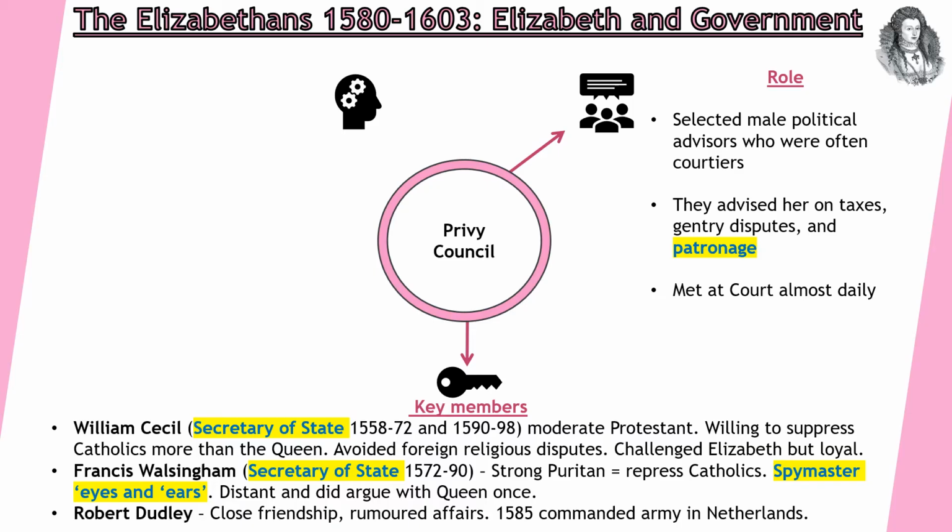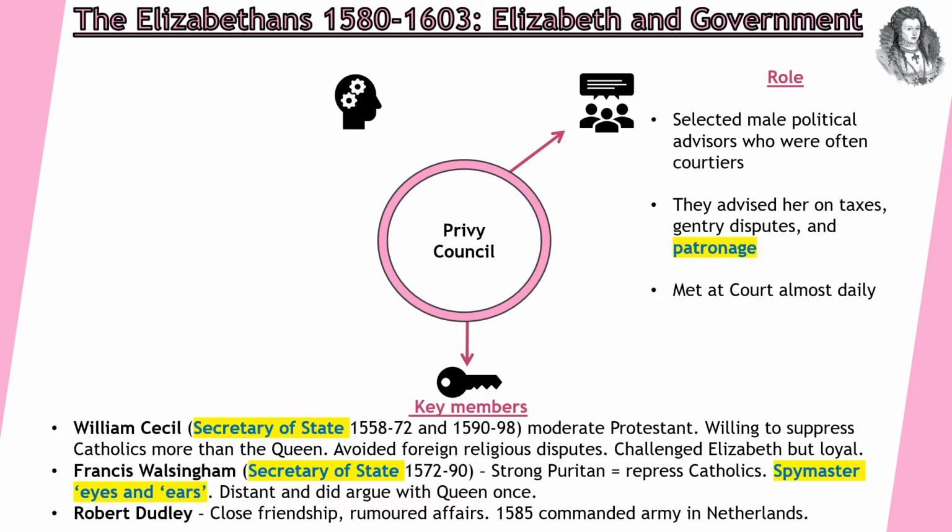So Francis Walsingham then, he's also Secretary of State from 1572 to 1590. He's a strong Puritan. So this is an example of how Elizabeth surrounds herself with people of different beliefs intentionally, and this allows him to actually want to persecute Catholics more so than Elizabeth. He's often called the spy master, and he's referred to as having the eyes and ears all across the country. Francis Walsingham is responsible for uncovering lots of plots against Elizabeth and keeping her safe during her reign, and we'll talk more about this when we look at several oppositions against her.